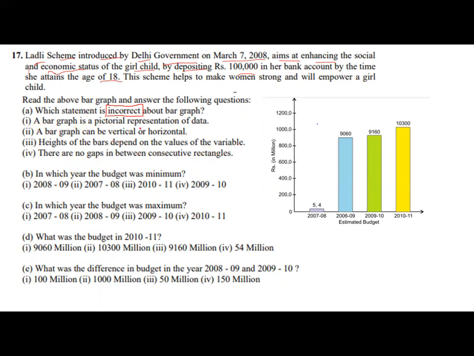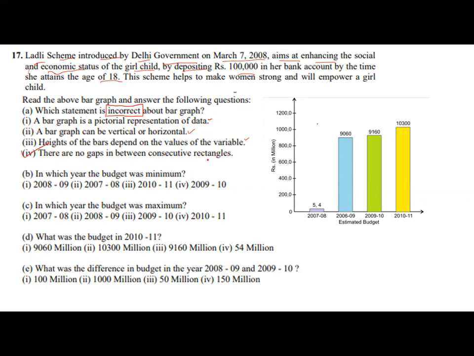Yes, a bar graph is a pictorial representation of data. It is correct, but we will mark only incorrect. A bar graph can be vertical or horizontal. This is also correct. Heights of the bar graph depend on the value of the variable. This is also correct. There is no gap between the consecutive rectangles.